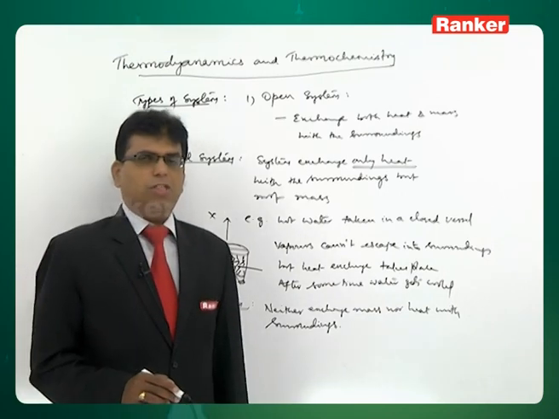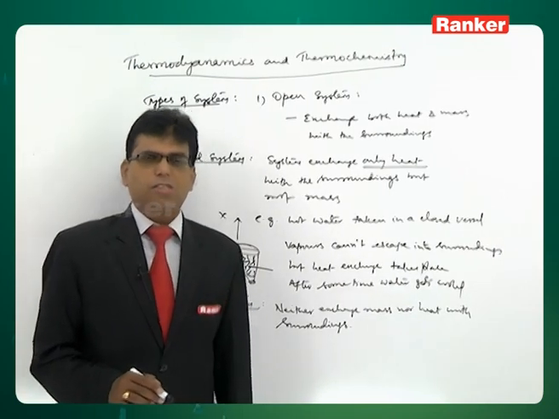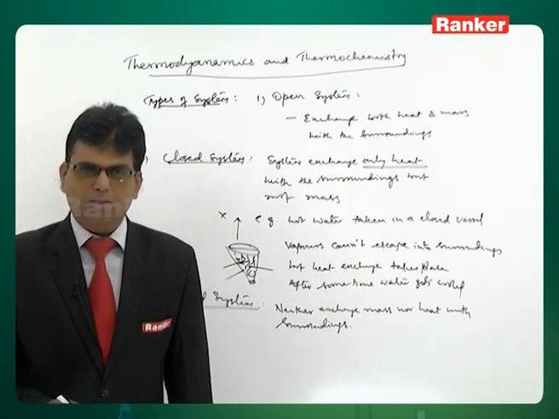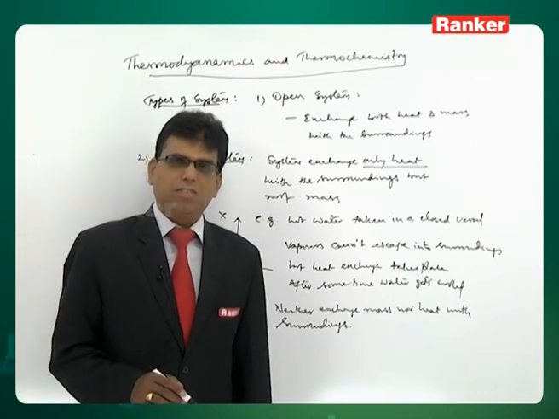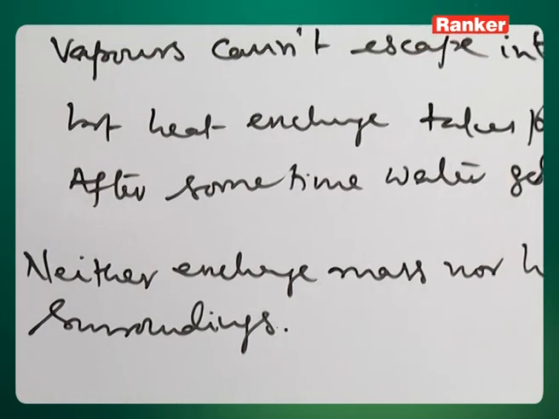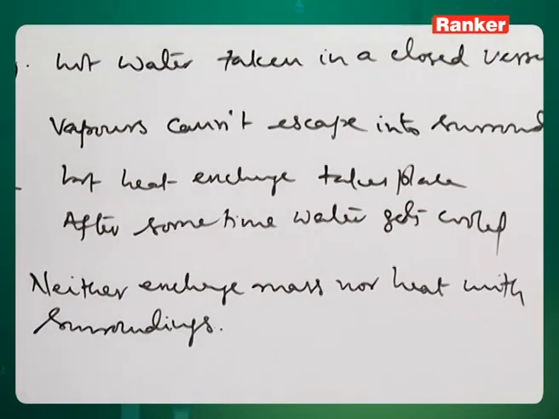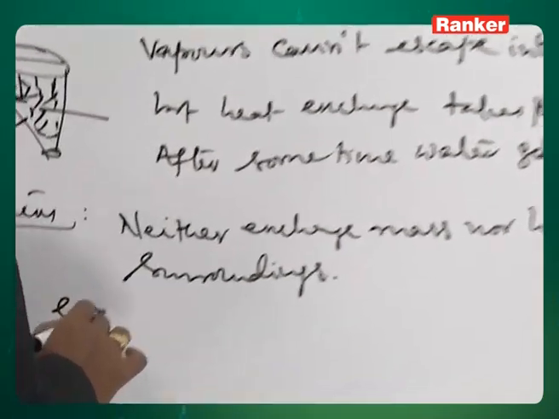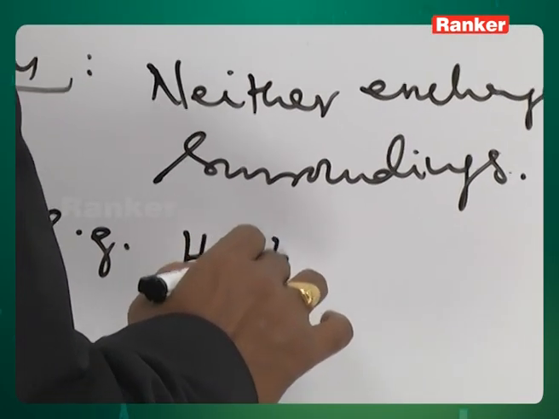Open system exchanges both heat and mass. Closed system exchanges only heat but not mass. Isolated system, neither heat nor mass. So, an example is hot water in